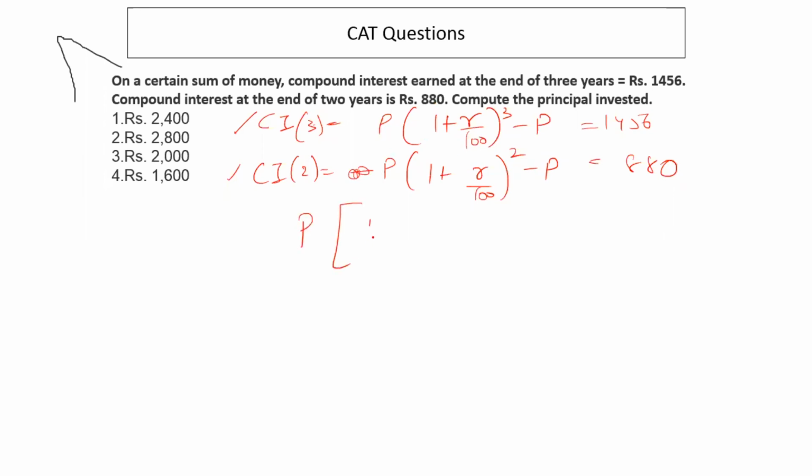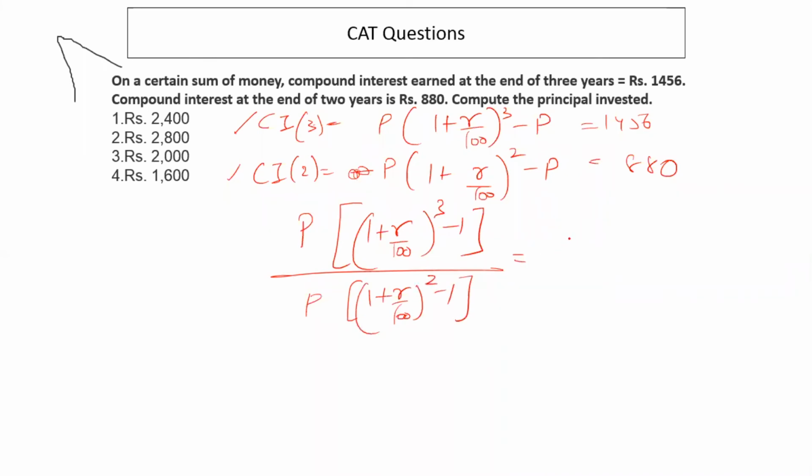Take P common. 1456 by 880, and eliminate P. Right. So solve this equation for R. You get a quadratic equation. Solve this equation for R. Right, and then when you have R, put in any of these equations and find P. So this is an easy question, but because this question came in CAT, I just wanted to discuss this question with you.